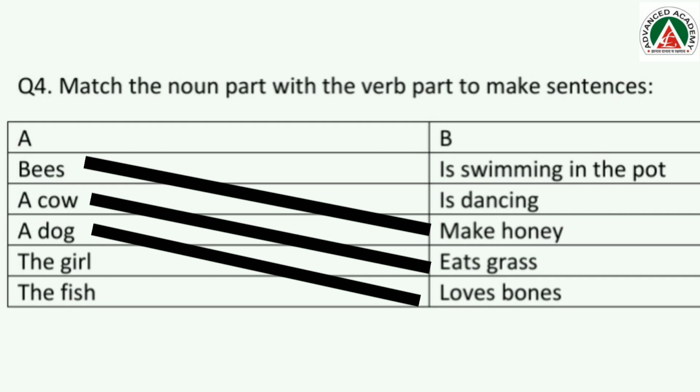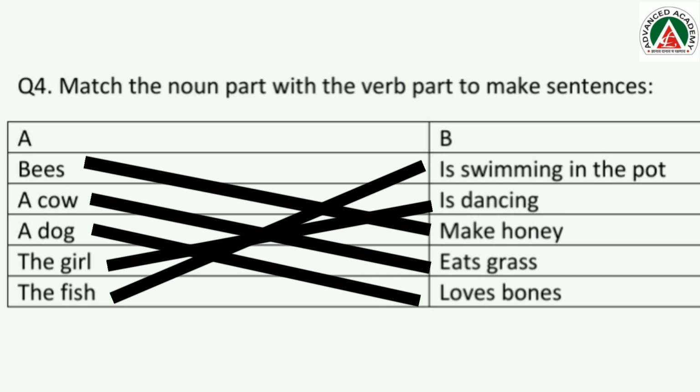Now the next one is the girl. The girl is swimming in the pot. Can a girl swim in a pot? No, na, a pot is very small. How can a girl swim in a pot? Let us see the next one. The girl is dancing. It is the correct match, right? So we will match them. Now what is left? The fish. And we have only one option left. What is it? The fish is swimming in the pot. Yay! We have done all of them.